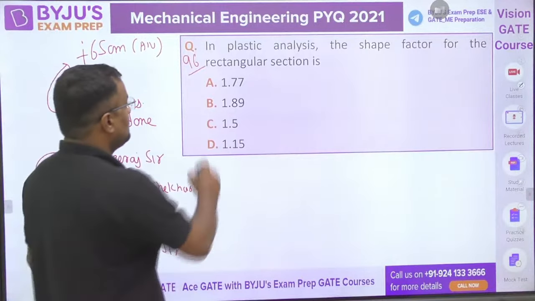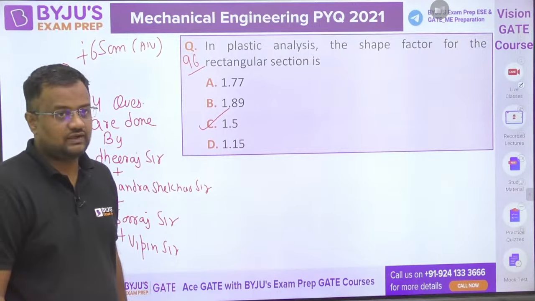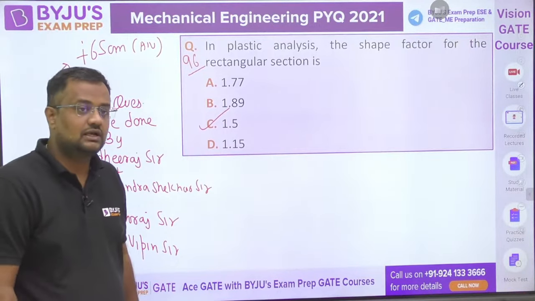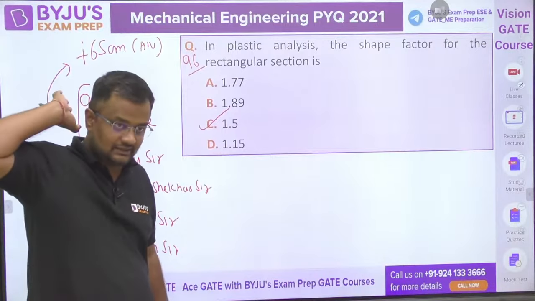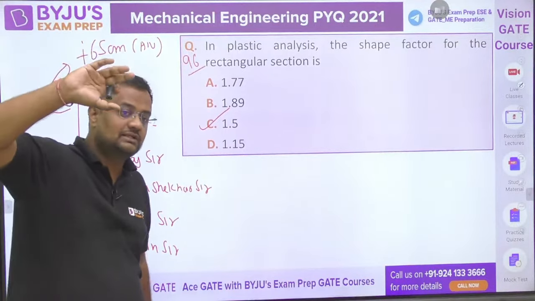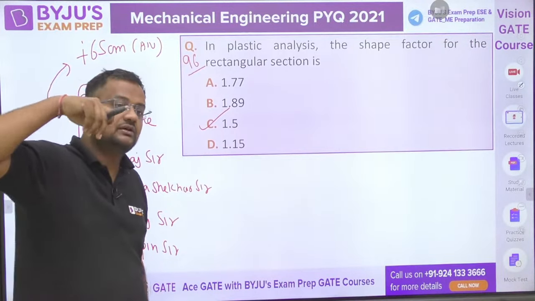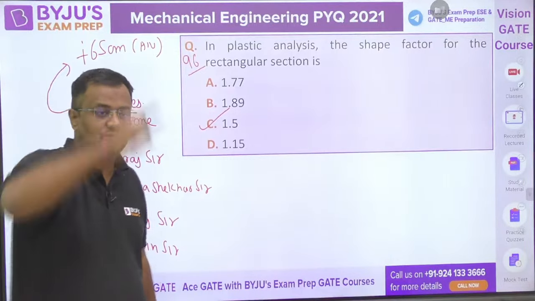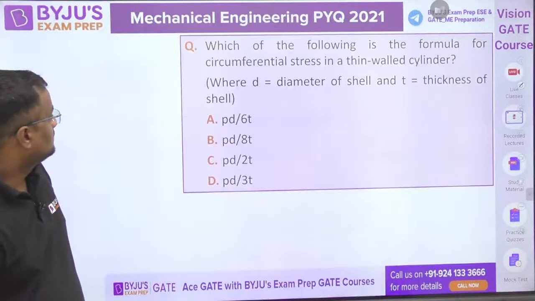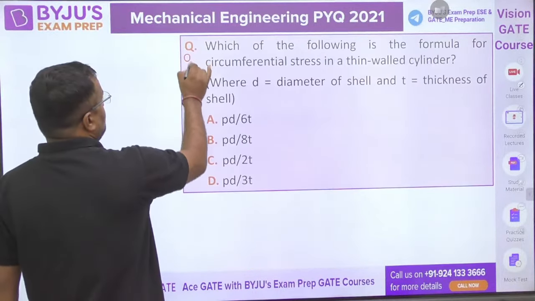Okay, the shape factor for steel is 1.5. More the shape factor means that after the elastic limit, that material has more amount of strength left. This is question number 96. This is question number 97.